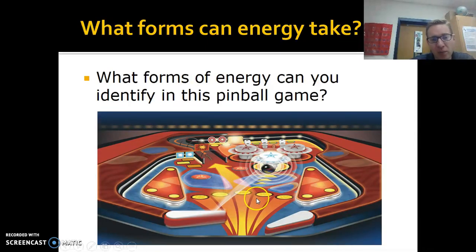So let's take a look at this little picture here. Okay, what forms of energy can you identify in this pinball game?